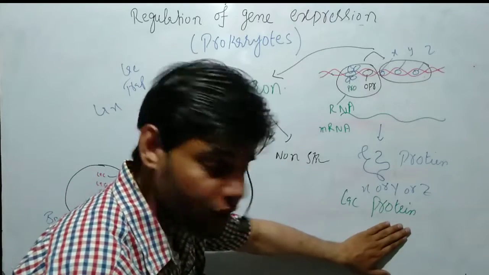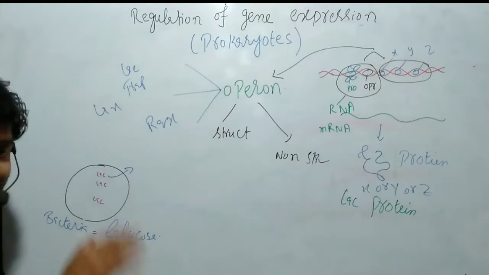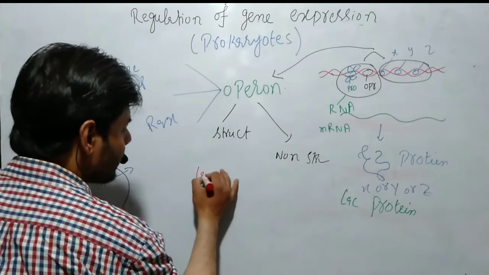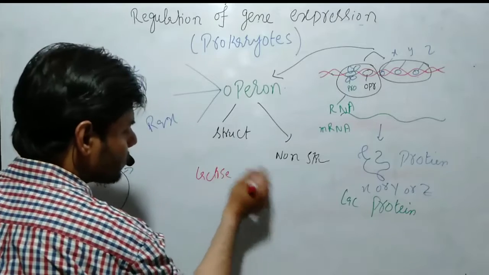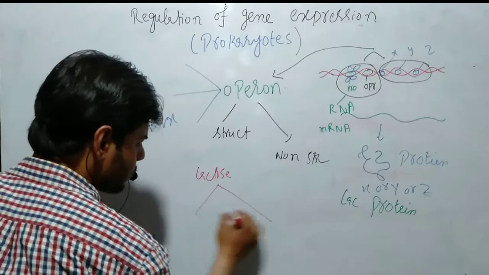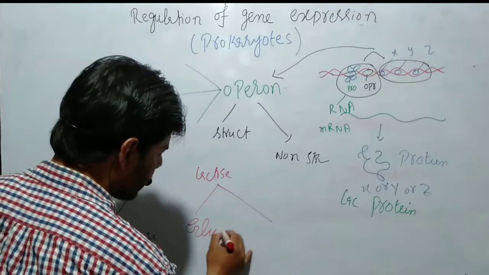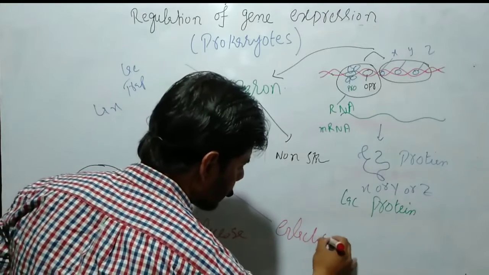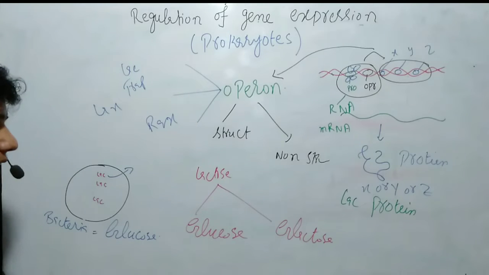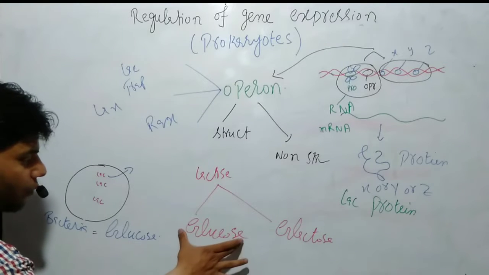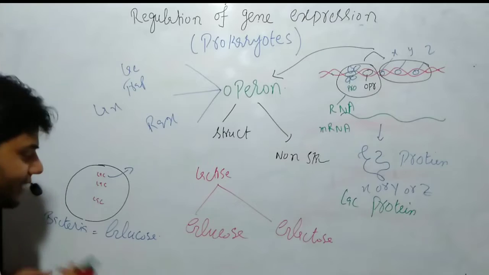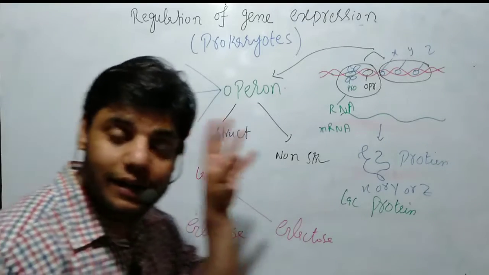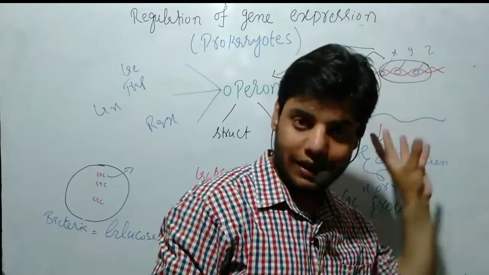When we get the lac protein, this lac protein, or lac enzyme, will cause the breakdown of the lactose, and from this lactose we then get glucose plus galactose. When we get glucose and galactose, the bacterial cell will use them. So this is how the gene is turned on in bacteria, in the prokaryotic cell.